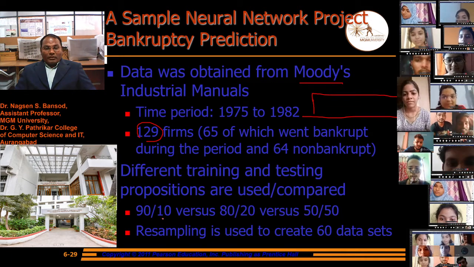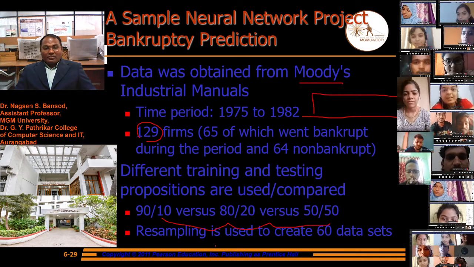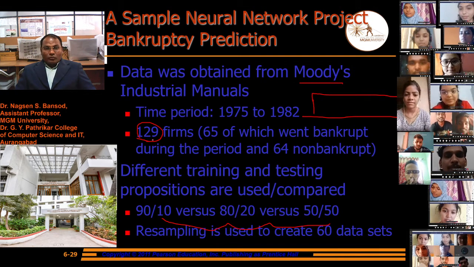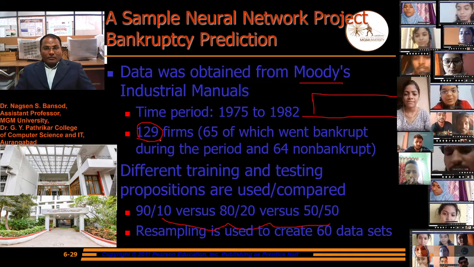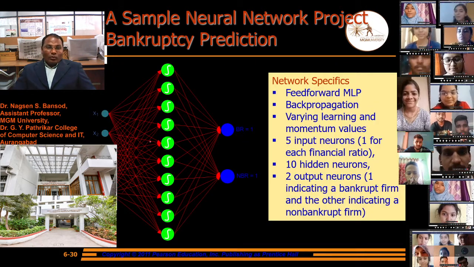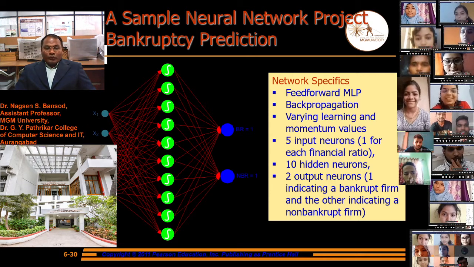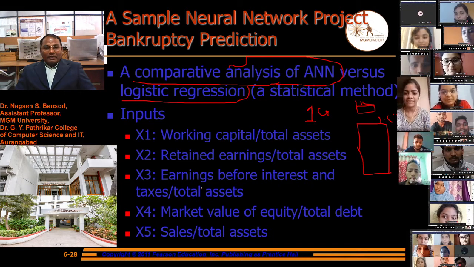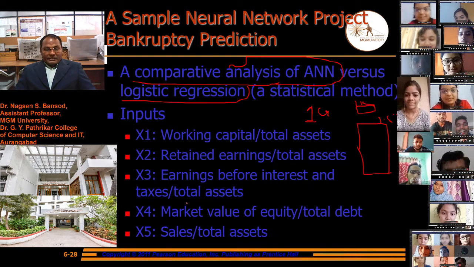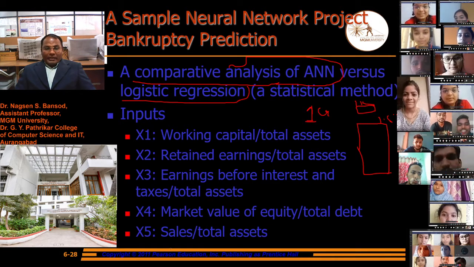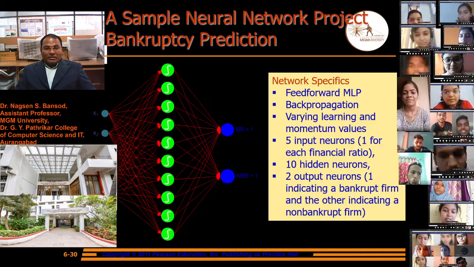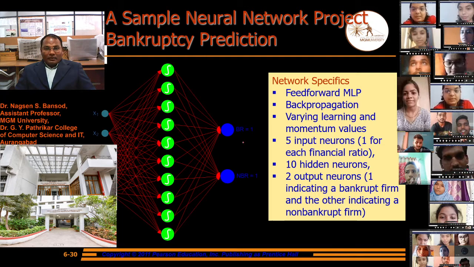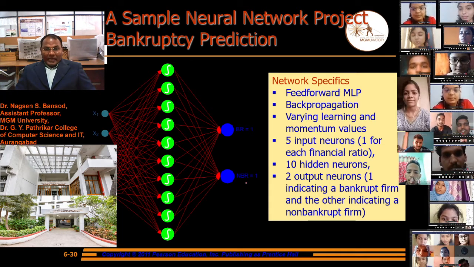All these comparative data are used as resamples to create 60 data sets from these 129 industries, and then provided as input x1 to x5 as we have seen here: working capital, retained earnings, earnings before interest and taxes, value of equity, and sales. All these parameters are given as input to the neural network, and we see the bankruptcy and non-bankruptcy output.